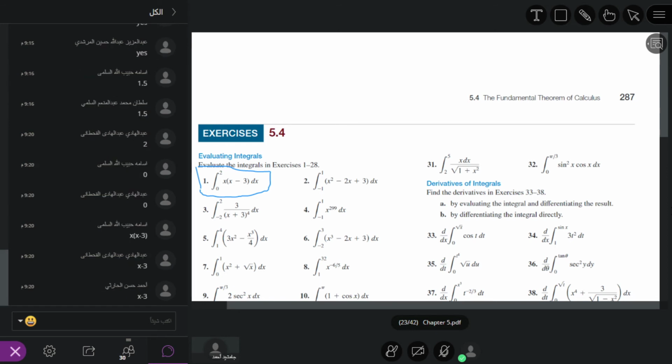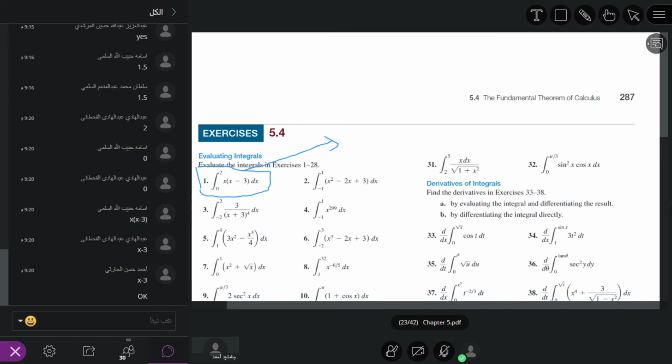Yes, Usama, you are correct. Hadi, it is also x times (x minus 3). So if we write here, f of x is the following. It is x times (x minus 3), so x square minus 3x. Now what is the antiderivative of x square?